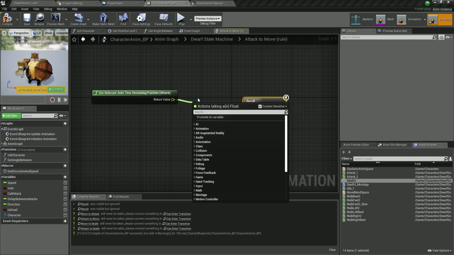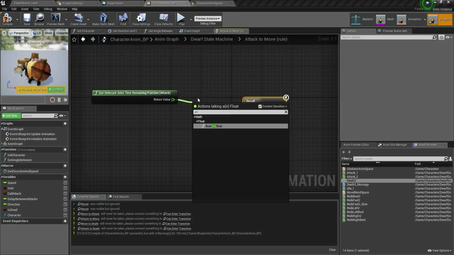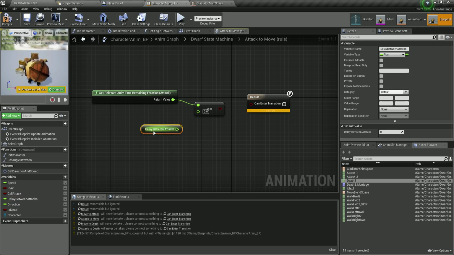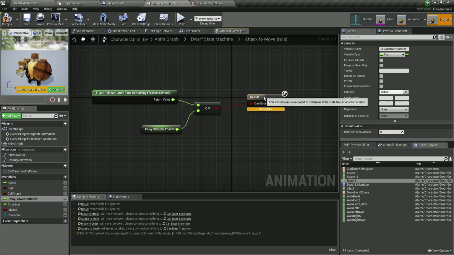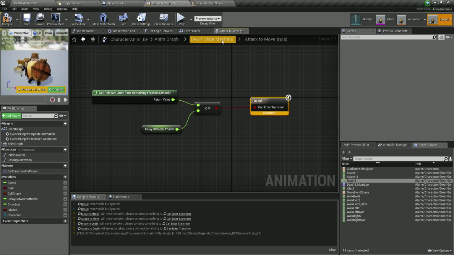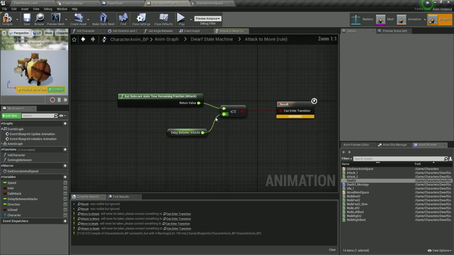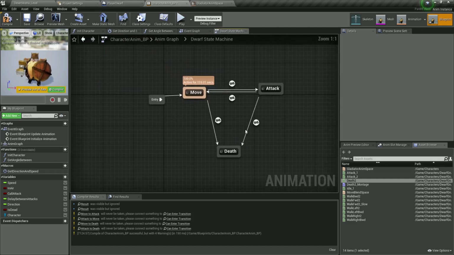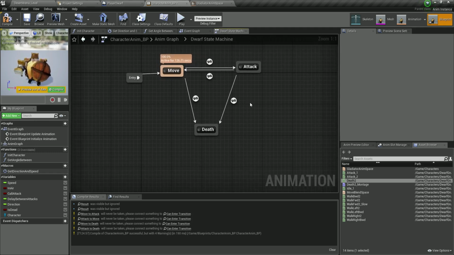And what I'm going to do from here, I'm going to plug in the less than or equal to sign. I'm going to test it with a float, and that float is going to be the delay between attacks. So I'm going to test the value, and the default value of this one is 0.1 and plug that in over here. So if the remaining time of the animation that's currently being played, which is basically the attack animation, is less than or equal to delay between attacks, if that is true, we will be able to transition from attack to the move animation and get back to it. Basically, that's all there is to it.